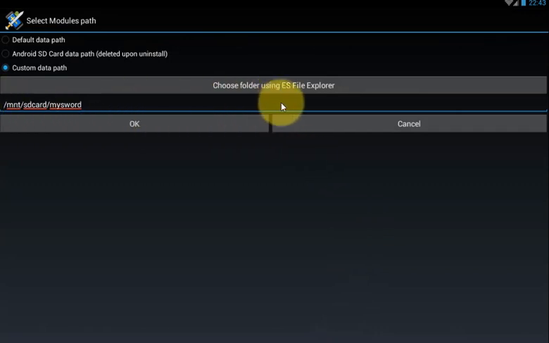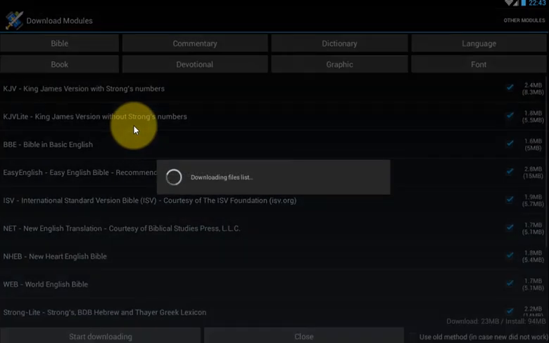And now if you see here, we have SD card / MySword. But remember, anytime you create this, you have to click OK, and it will take you to download modules.